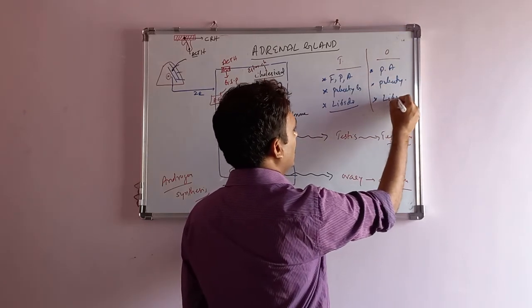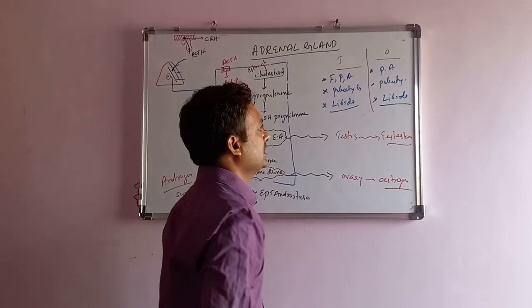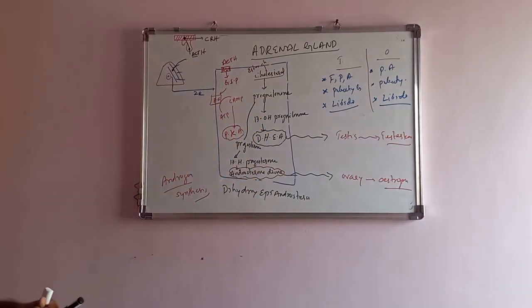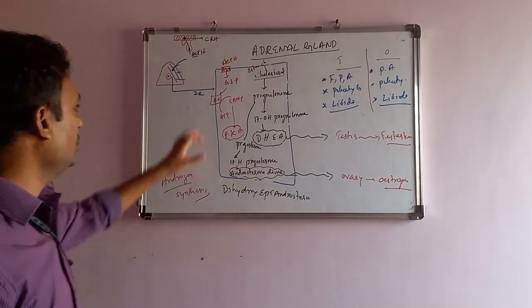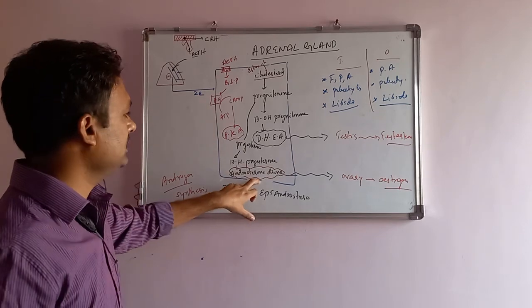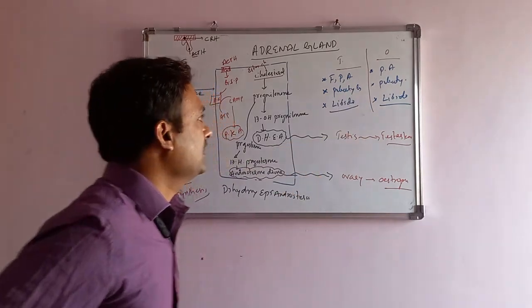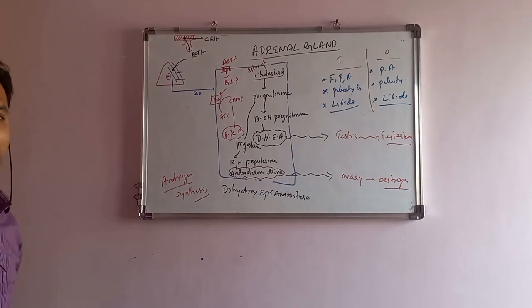And here also libido is because of estrogens. This is overall the zona reticularis synthesis and its action on the body. Okay, thank you.